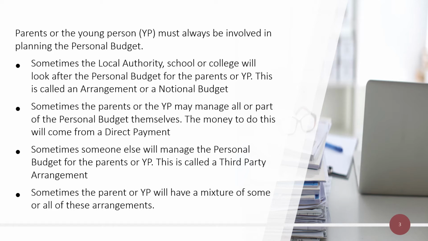Sometimes someone else will manage the personal budget for the parents or young person. This is called a third-party arrangement. Sometimes the parent or young person will have a mixture of some or all of these arrangements.